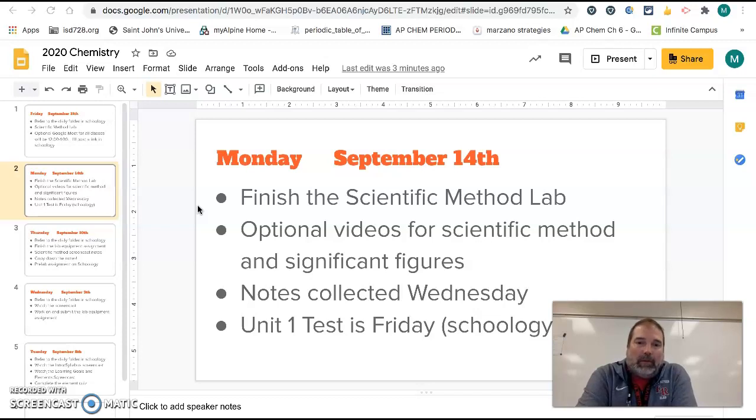The notes that you get tomorrow will then be collected on Wednesday, and I'll have a Schoology assignment where you can submit those. So either a photo of your written out notes or the document that you were typing up, but I need to collect those on Wednesday. And then Thursday will be the review day, and then we planned the Unit 1 test for Friday, and so that's going to be a distance learning day for everybody, of course, so that's going to be a Schoology test. So that's the plan coming up this week.